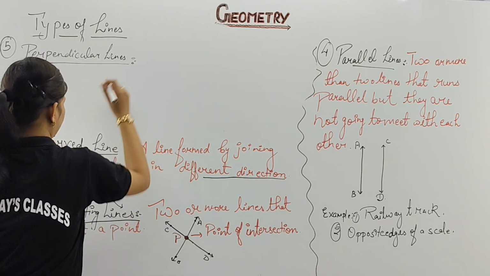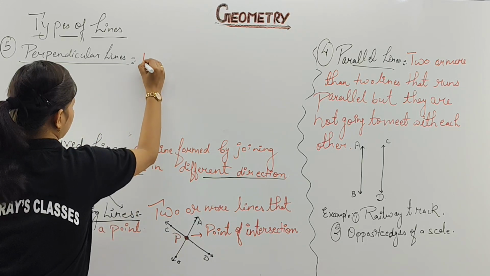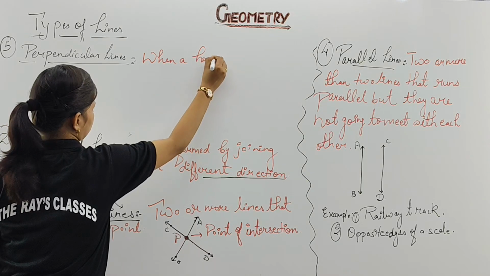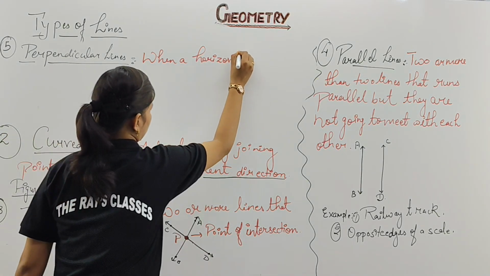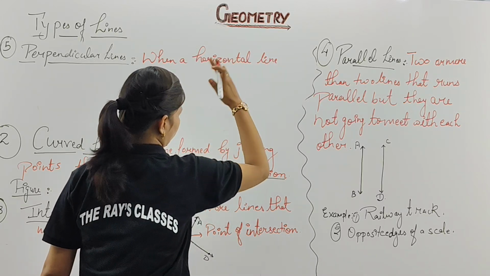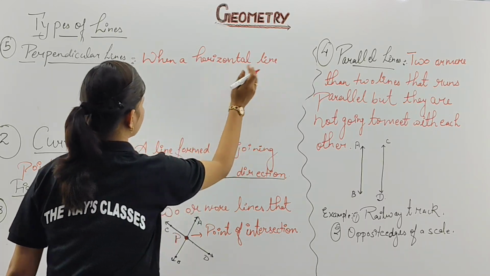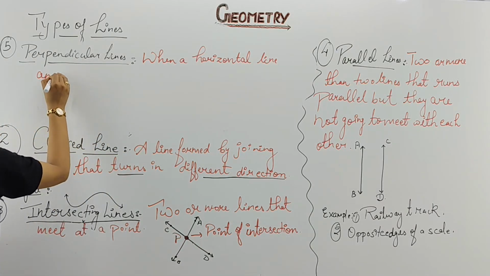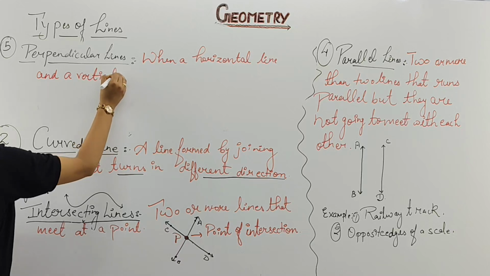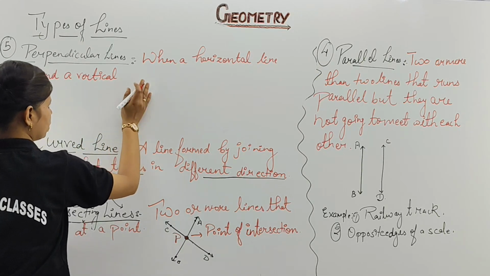Fine. So your definition is: when a horizontal line and a vertical line, what are they going to do? They are going to meet or intersect with each other.